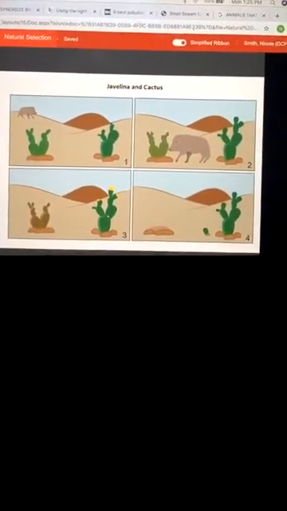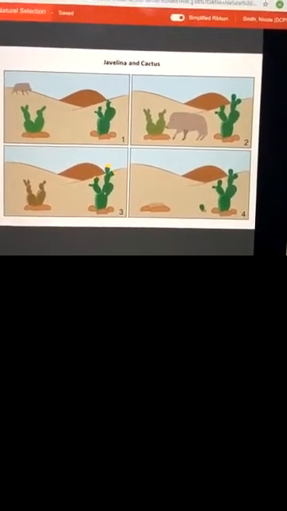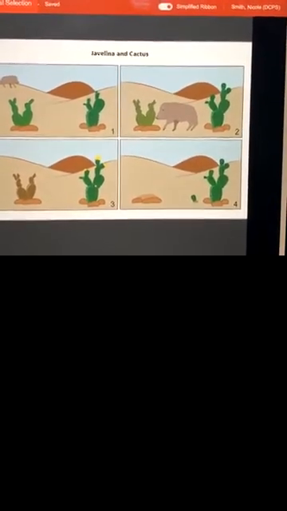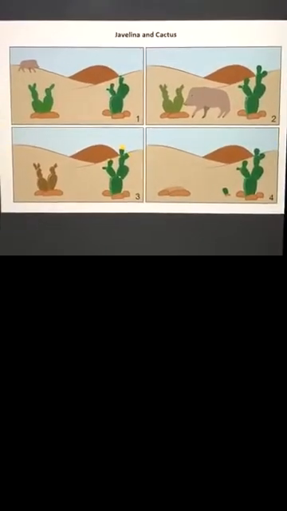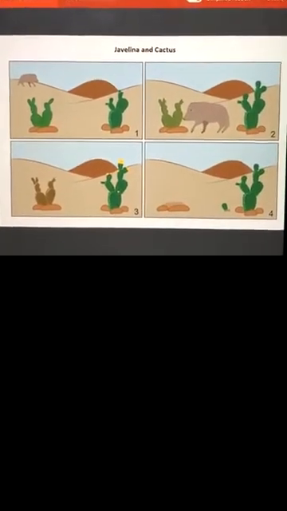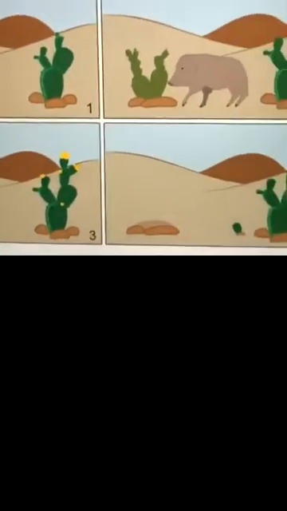Question number 10 pretty much asks, how do you know that the different trait was passed on to the next generation? Oh, the little cactus has spikes. All right, so you can observe that the small cactus or the offspring has spikes or needles as well. That's the answer you should have for question number 10. If you have anything different, change it.